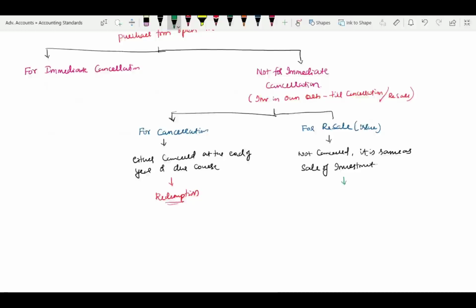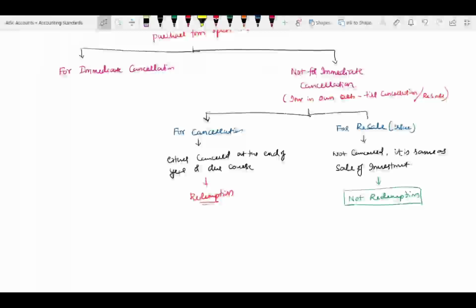So this is the situation we call not redemption. Only if it is cancelled, then only it is called redemption. Correct? So this situation, for immediate cancellation, is called redemption, because it is cancelled. So investments in own debentures are held till cancelled or resale.